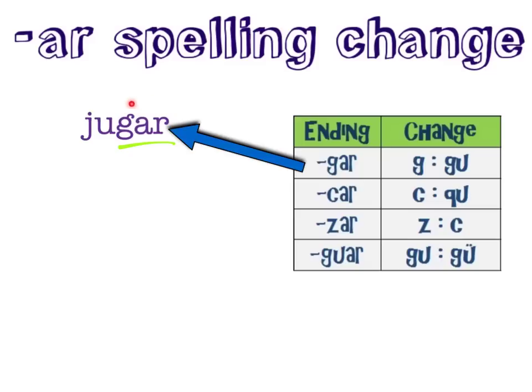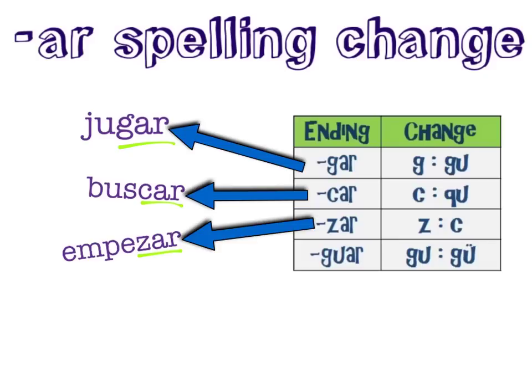Since jugar ends in gar, it will receive a G to GU spelling change in the preterite tense yo form. Verbs like buscar will have a C to QU spelling change in the yo form of preterite tense.